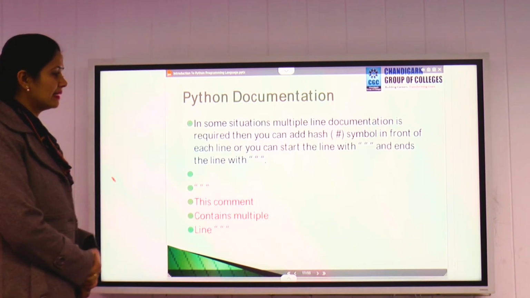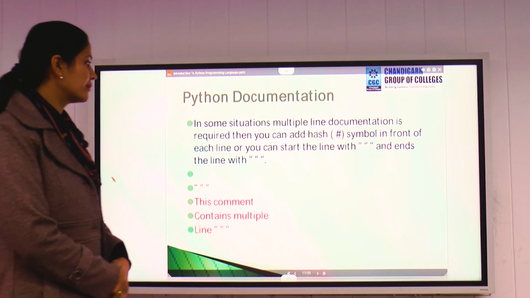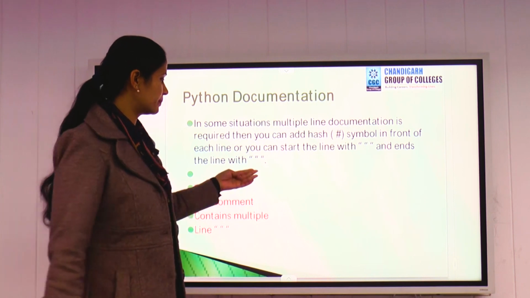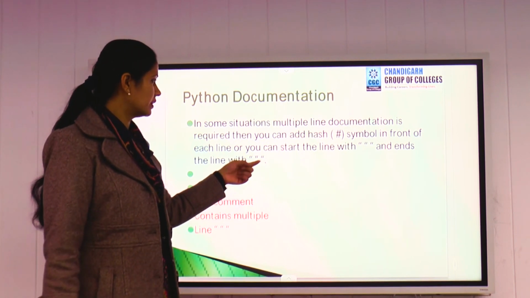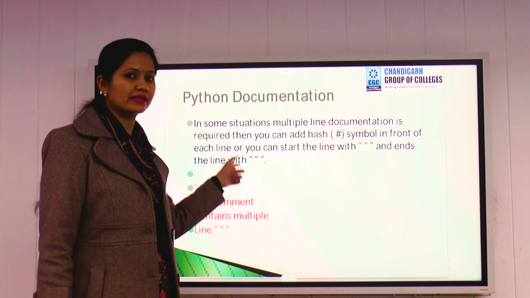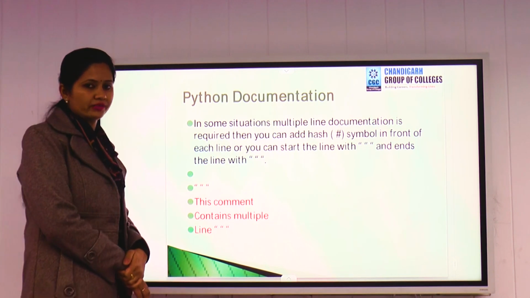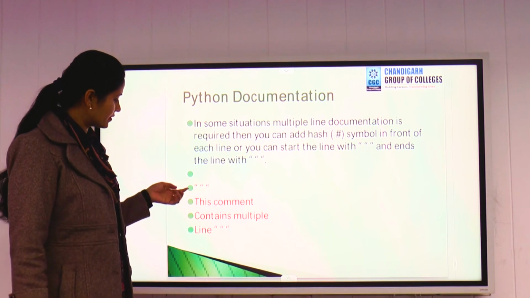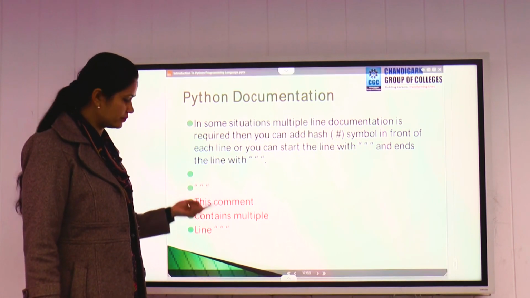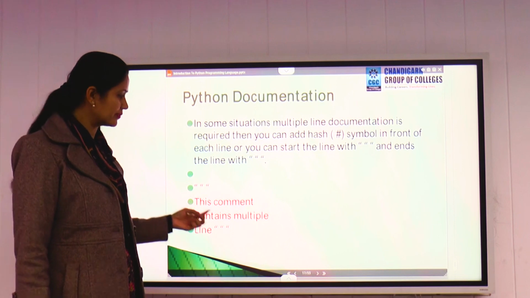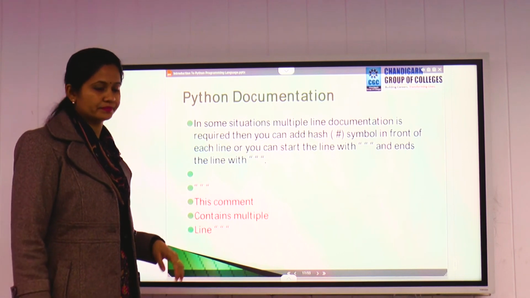Next we have multi-line comments. Suppose we want to give a multi-line comment, we need to use triple quotes. We can use triple quotes as double quotes also and single quotes also, right? So wherever we want to give multi-line comments, we will start with triple quotes, and with triple quotes, in between your statement will come.